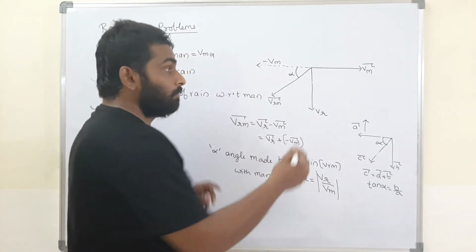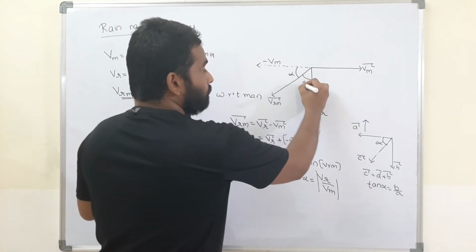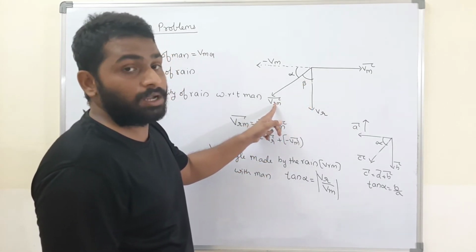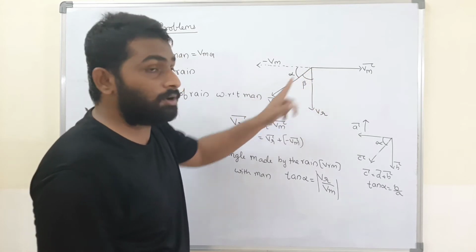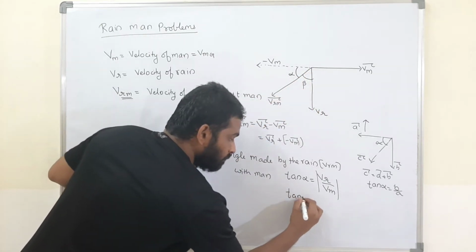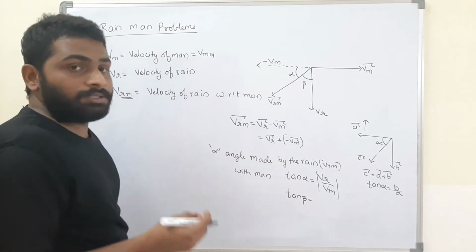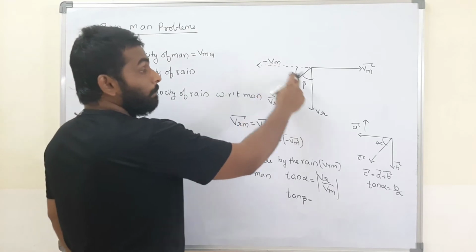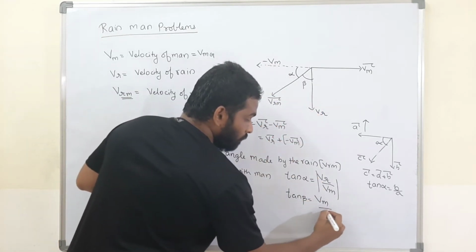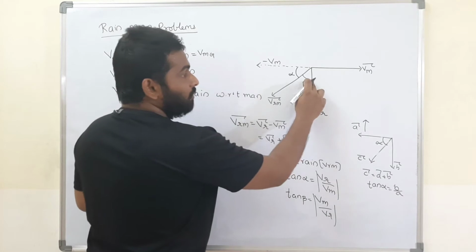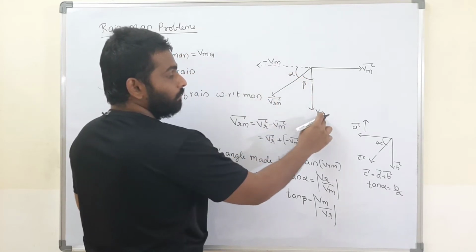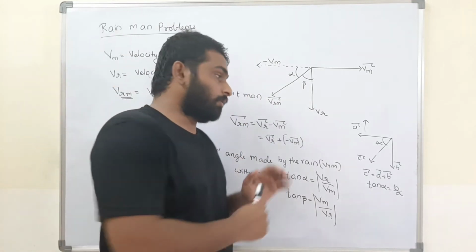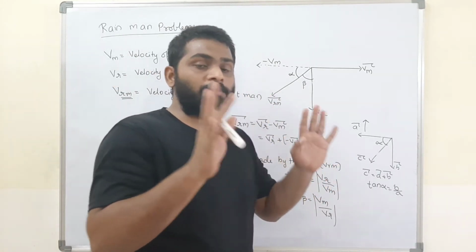If we find the angle made by the resultant, that means the rain with respect to man, with the vertical, that is beta. What is tan beta? Exactly right. Tan beta is equal to perpendicular by base, that is Vm by Vr. Tan alpha is equal to Vr by Vm. This is very important. If you understand this, then we can start the problems.